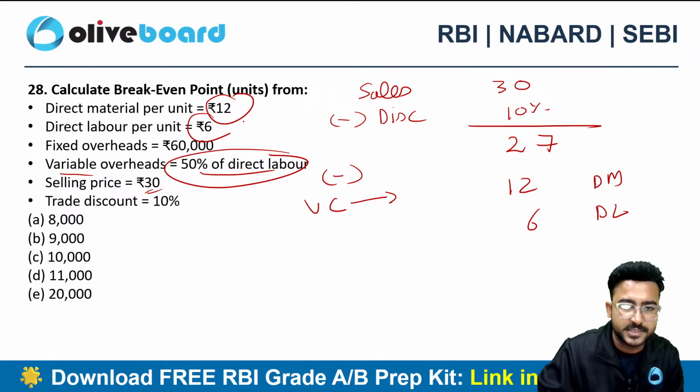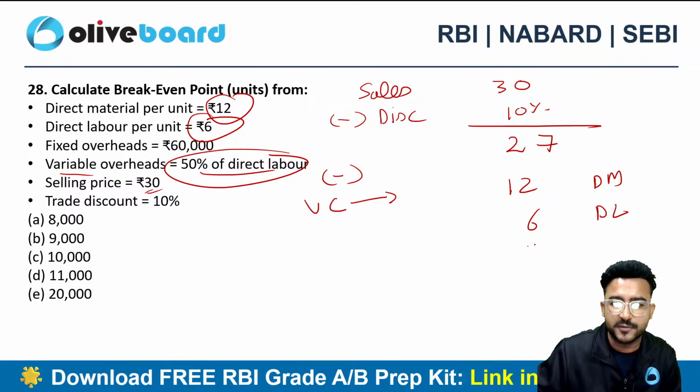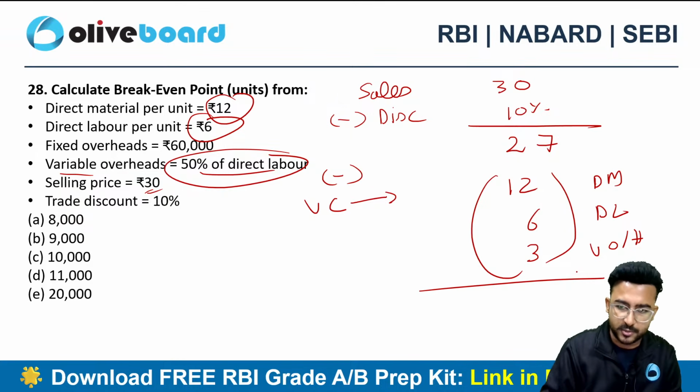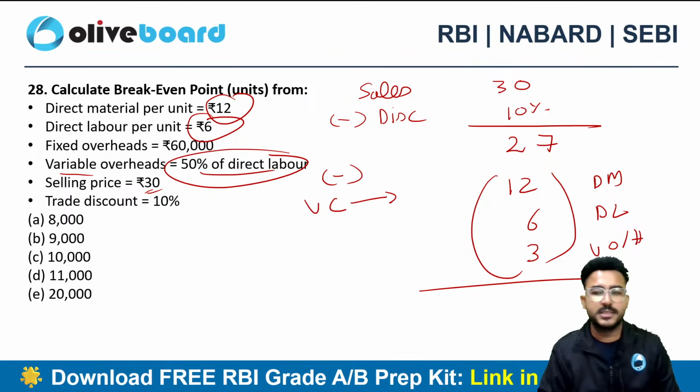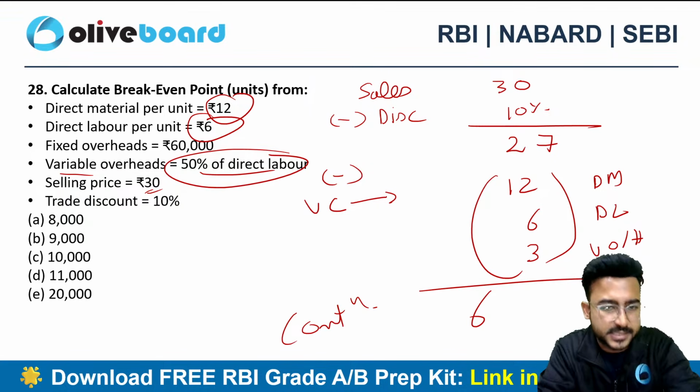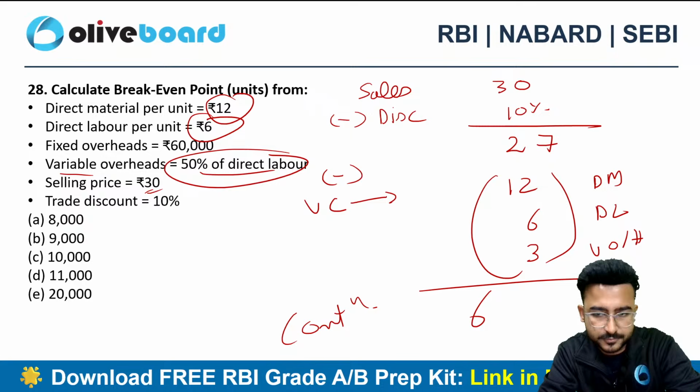What is my direct labor? 6 rupees. So 50% of 6 means 3 rupees. These are my variable costs that I need to deduct. So 27 minus 12 minus 6 minus 3, 6 is my contribution here, right?